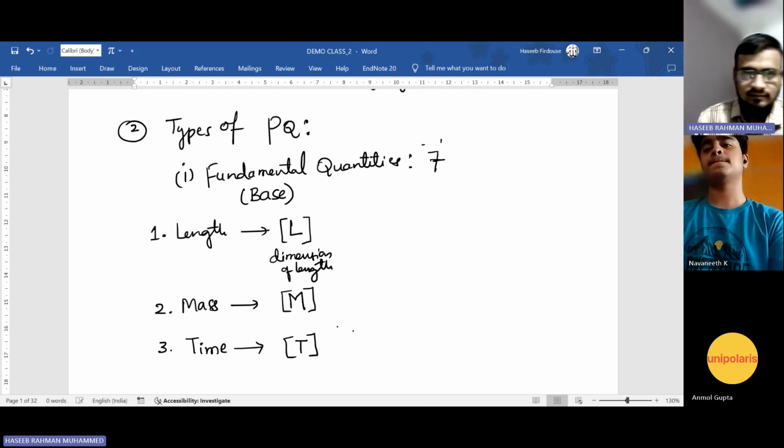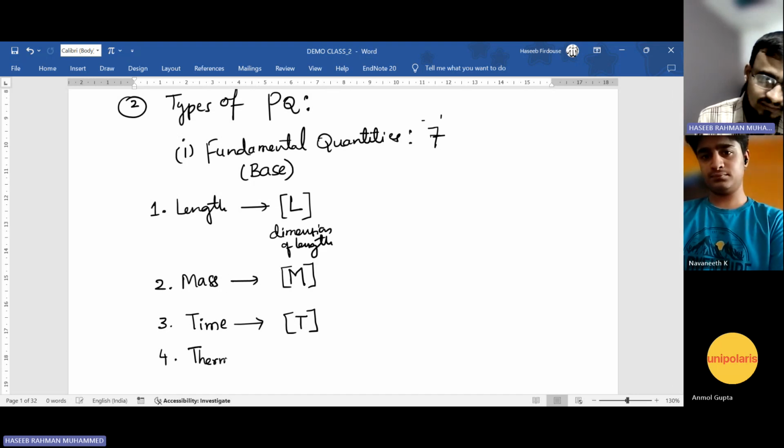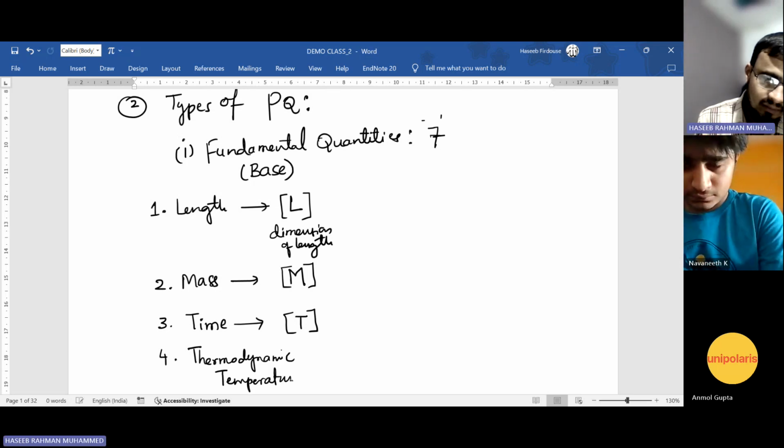There are a total of 7 fundamental quantities. The first is length, the second mass, the third time. The fourth one is thermodynamic temperature.